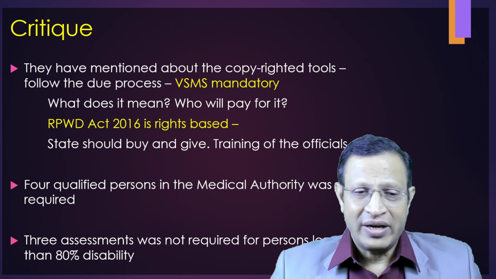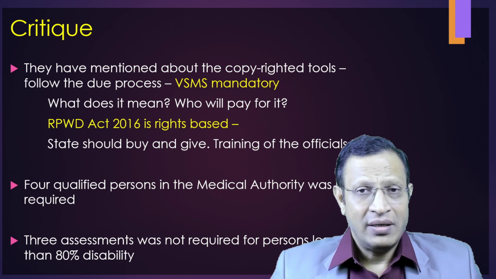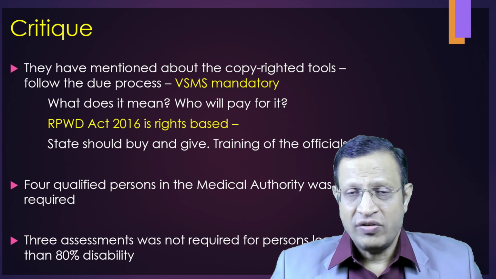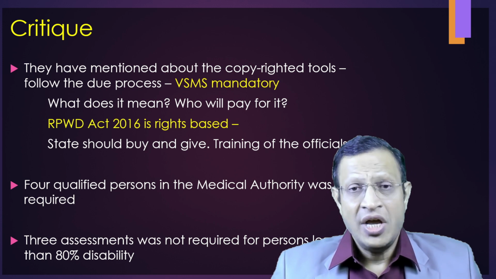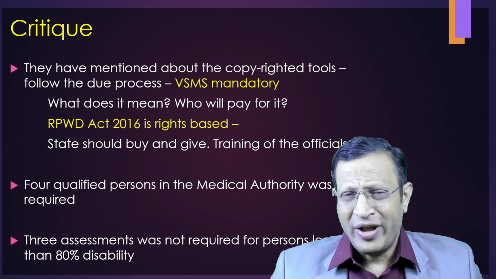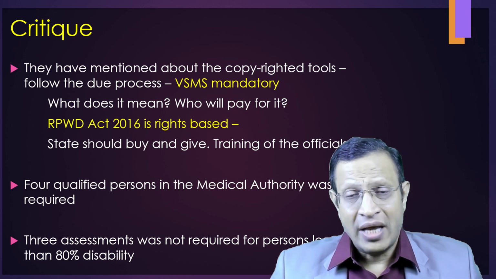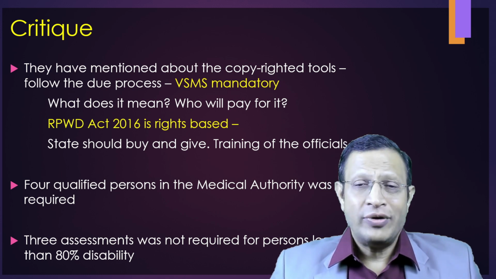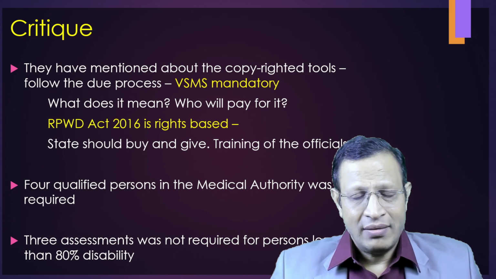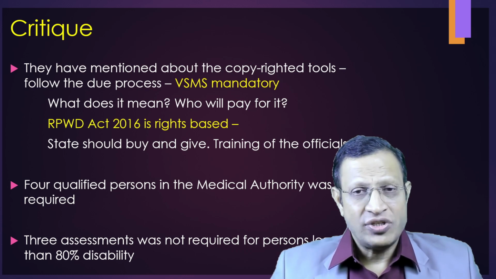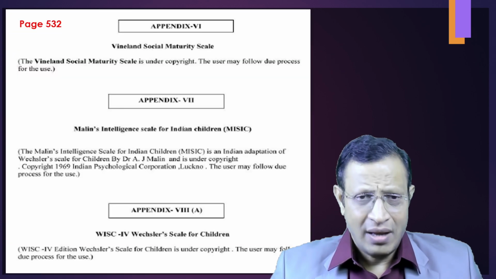Not only that, if a person is scoring less than 80%, he has to get assessed at the age of 5, 10 years, and 18 years. That means already getting one IQ test is very difficult. You are asking for 3 tests, which is unwanted, unwarranted. If the IQ test is done at the age of 18 and above, that can be valid for life. Unfortunately, the reality is not being kept in mind. 3 assessments is not required.